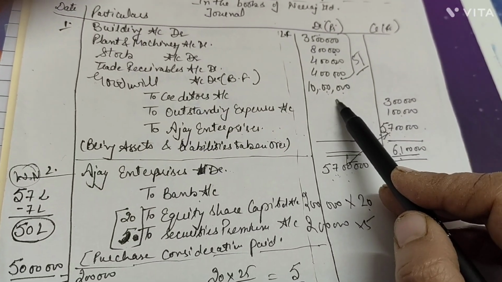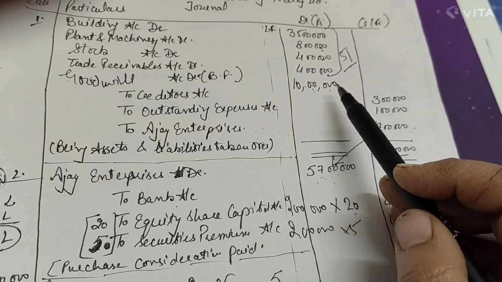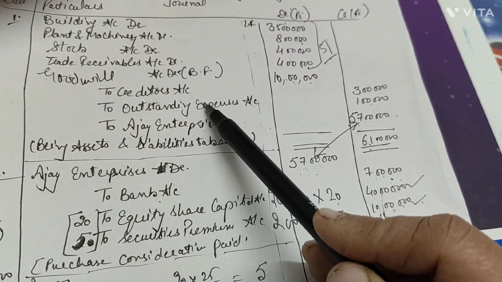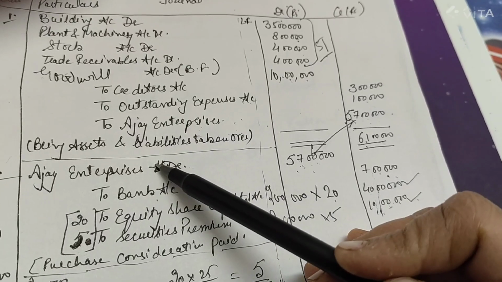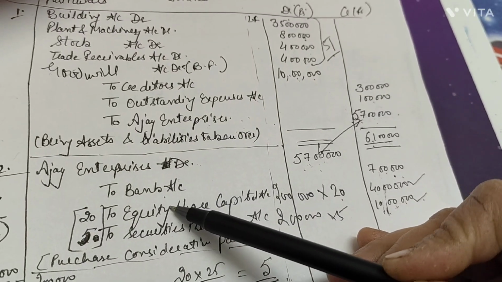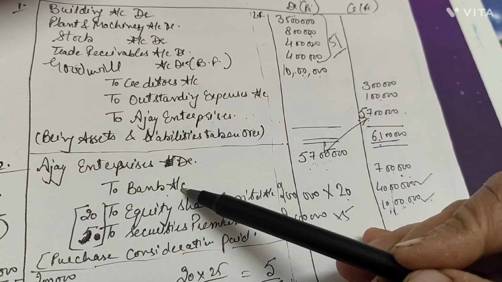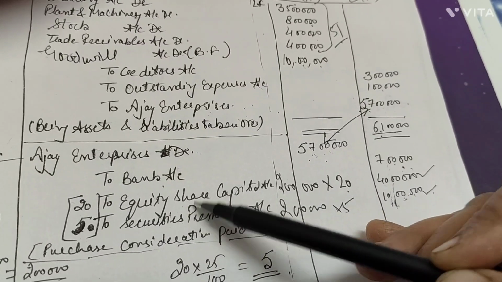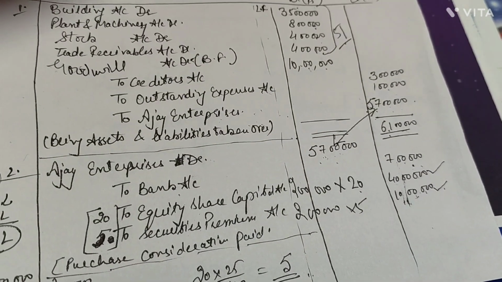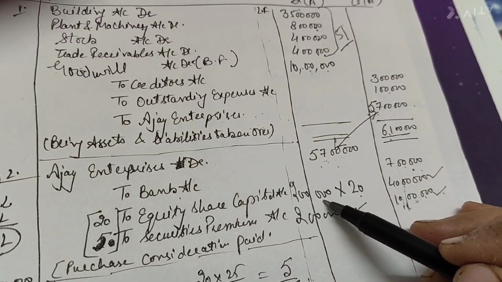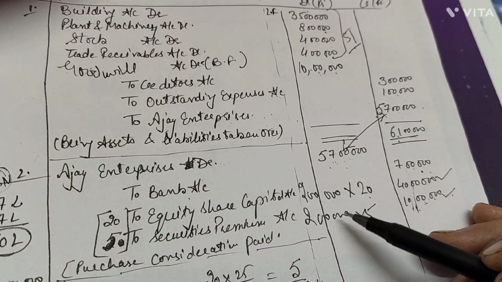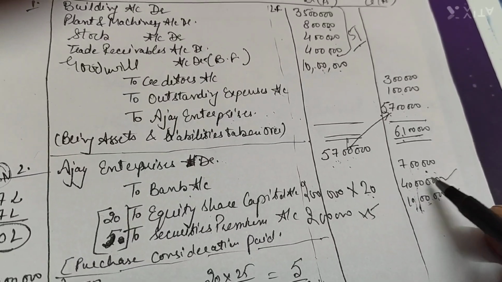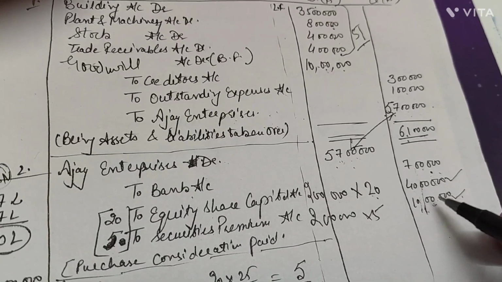So in this issue of shares other than cash, what we have to consider: assets account debit to liabilities to vendor, vendor account debit to whatever payments are made over here, bank account, equity share capital, and securities premium. Here the number of shares were provided to us for the calculation, that were 2 lakh. So it was easy to make a calculation of our equity share capital and securities premium.